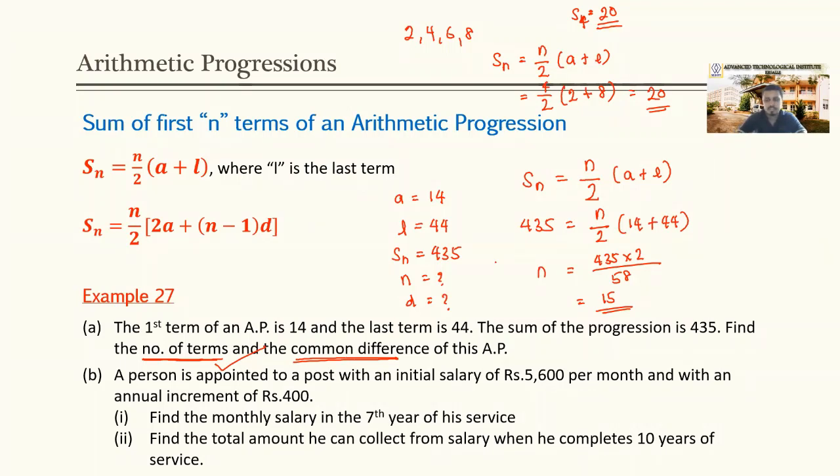What is the common difference? Anyone? These are easy stuff, right?